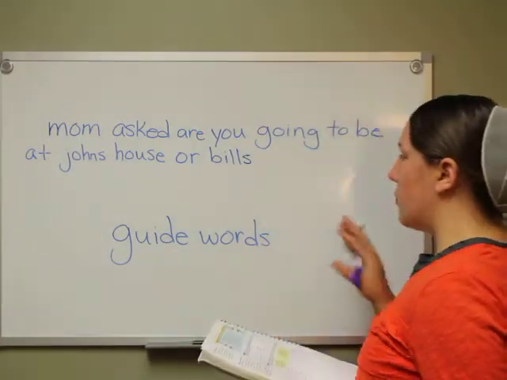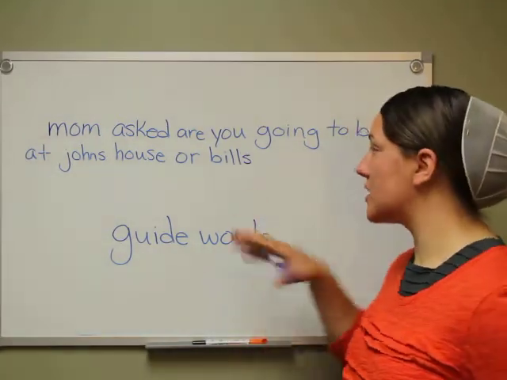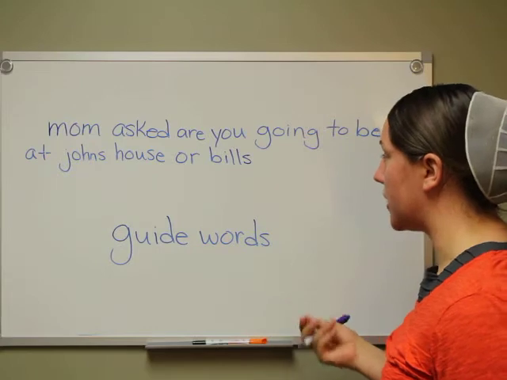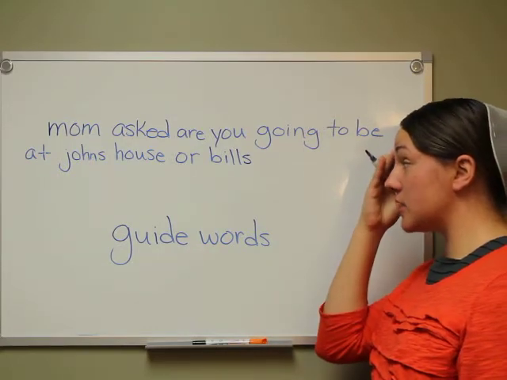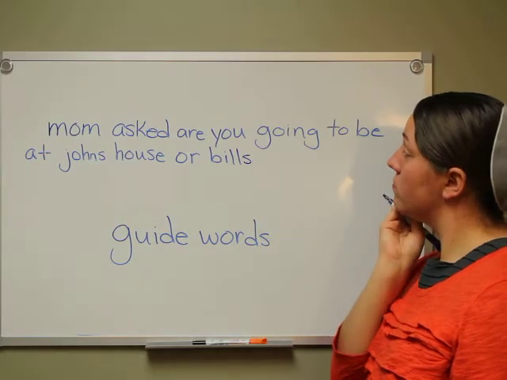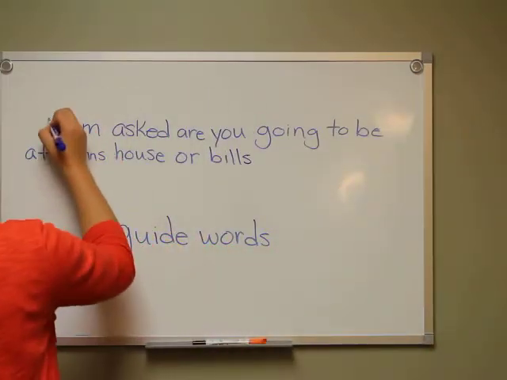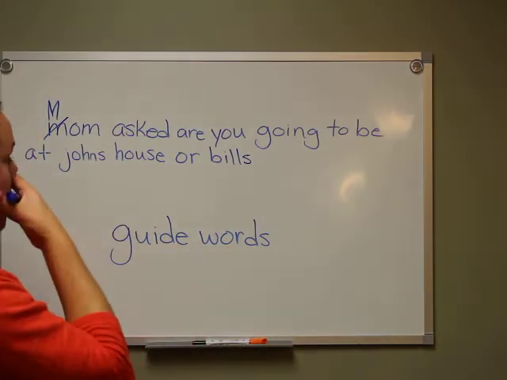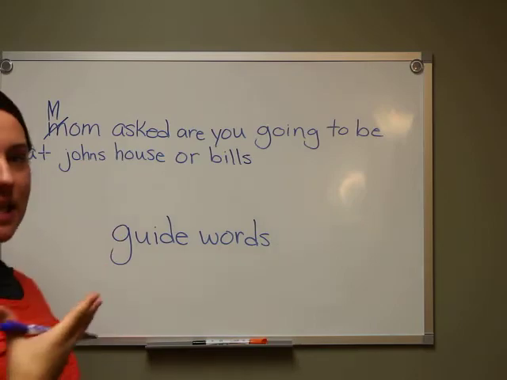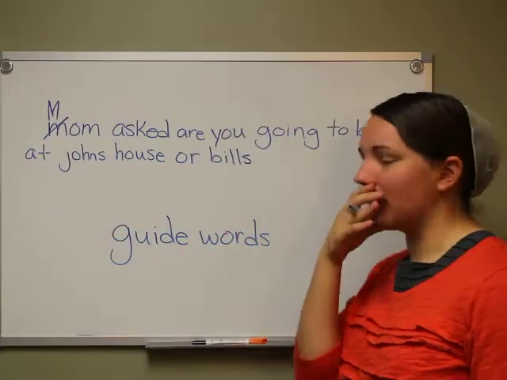I have a sentence on the board that needs correct capitalization and punctuation. Look at the sentence and see what you can find. How should this be corrected? Remember, all sentences need the first letter capitalized and a punctuation mark at the end. Let's find a few other punctuation marks before we actually put the ending punctuation up.